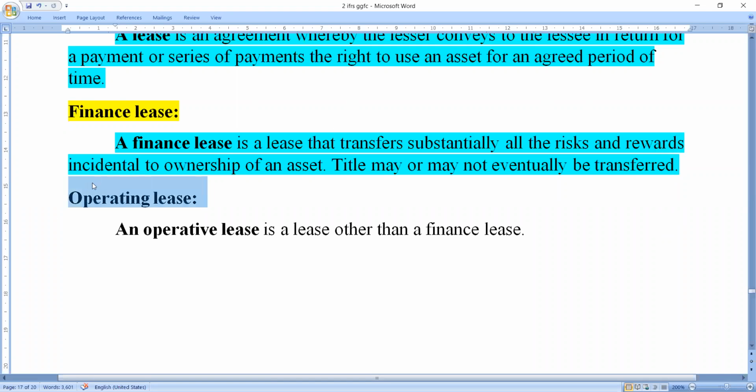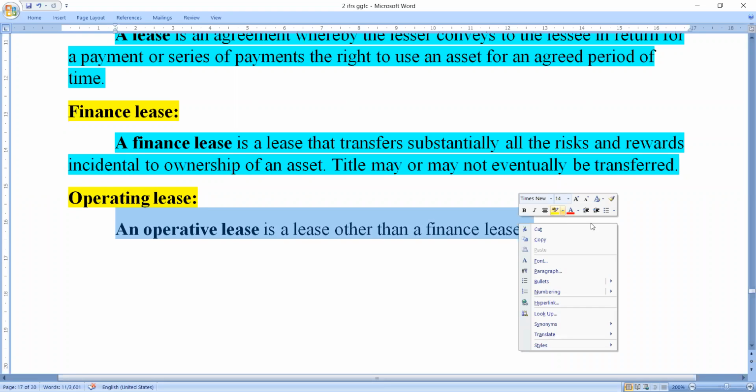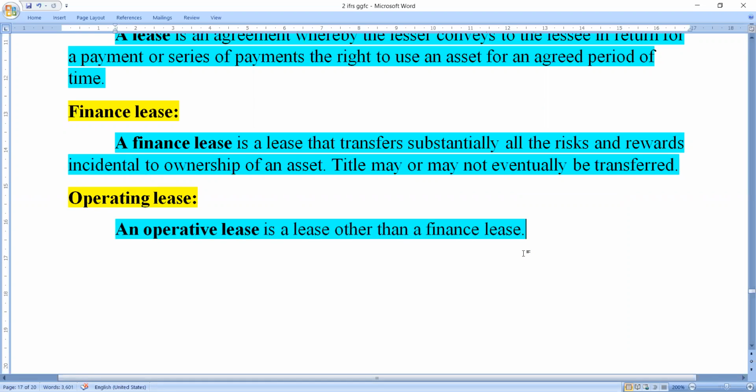After this, the next important term we have to discuss here is the operating lease. What is meant by operating lease is that it is a very important type of lease. An operating lease is a lease other than a finance lease. That type of lease we call an operating lease.